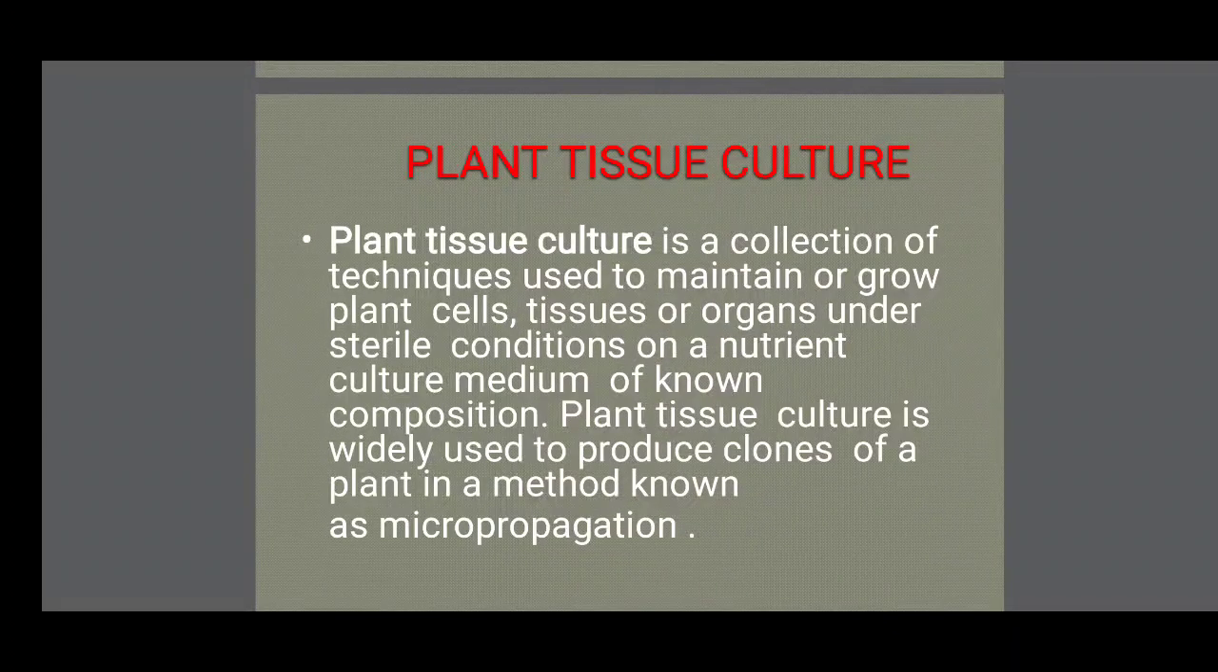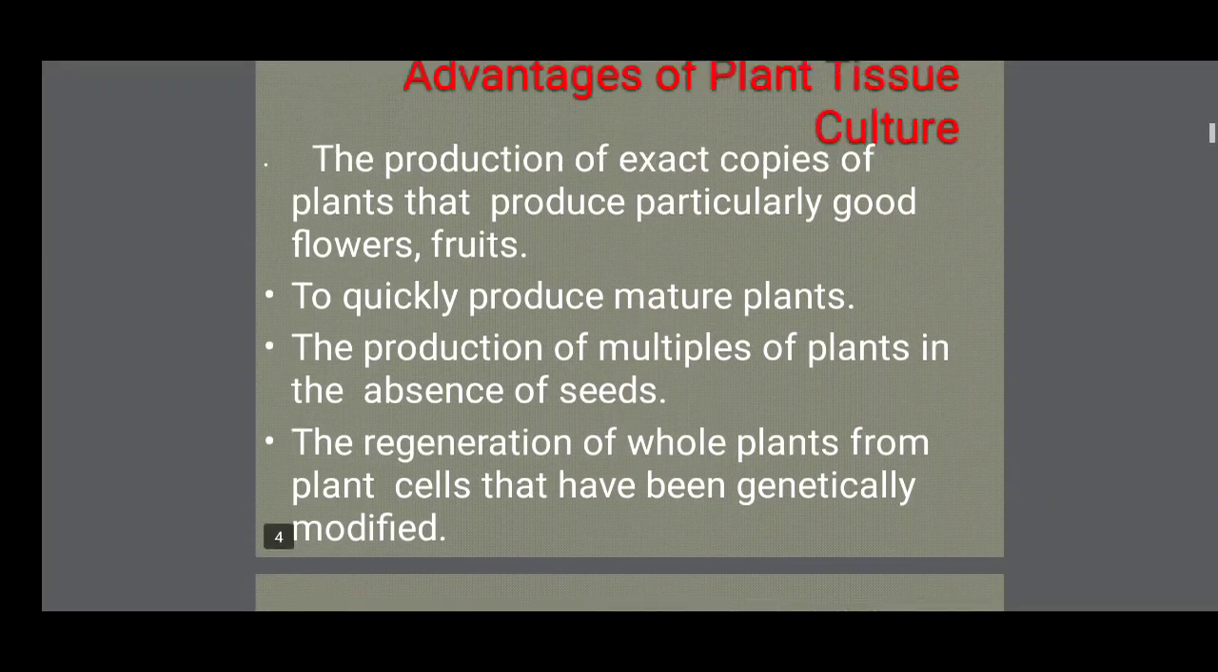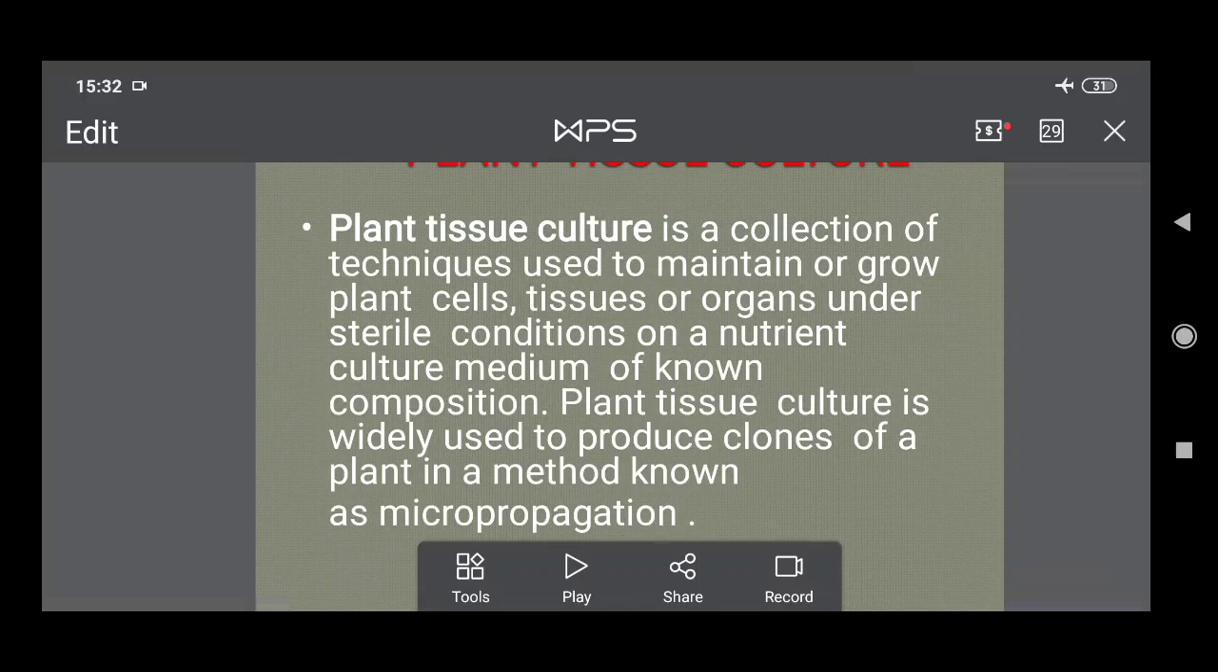Plant tissue culture is a collection of techniques used to maintain or grow plant cell tissues or organs under sterile conditions and a nutrient culture media of known composition. Plant tissue culture is widely used to produce clones of a plant in a method known as micropropagation. You know that. What is tissue culture? At the laboratory level, a cell growing into a plant is generally called tissue culture.